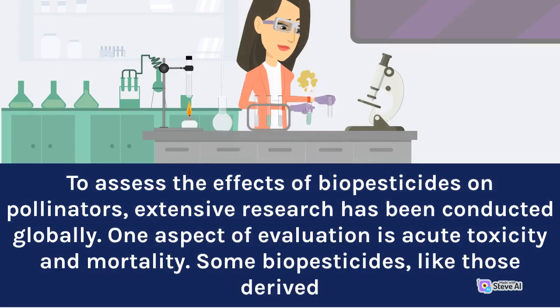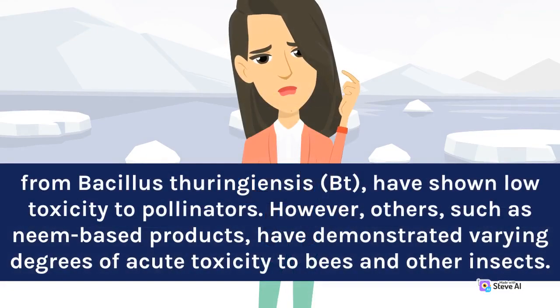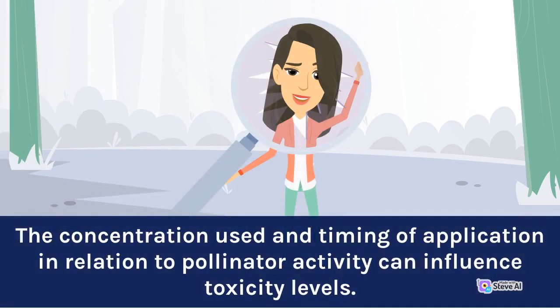To assess the effects of biopesticides on pollinators, extensive research has been conducted globally. One aspect of evaluation is acute toxicity and mortality. Some biopesticides, like those derived from Bacillus thuringiensis, BT, have shown low toxicity to pollinators. However, others, such as neem-based products, have demonstrated varying degrees of acute toxicity to bees and other insects. The concentration used and timing of application in relation to pollinator activity can influence toxicity levels.